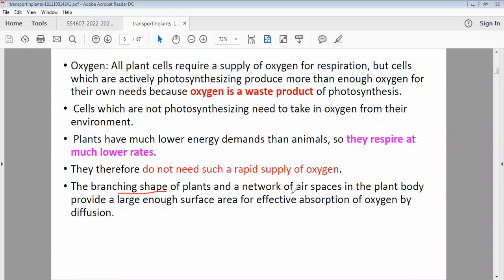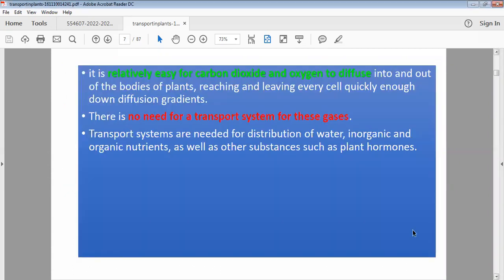The branching shape of plants and a network of air spaces provide a large enough surface area for the effective absorption of oxygen or the other gases required by the plant, like carbon dioxide. So it's relatively easy for carbon dioxide and oxygen to diffuse into and out of the bodies of the plant. You only operate on the principle of gradient, and the process you follow is called diffusion. No energy is required, it's a passive transport. So there's no need for a transport system for these gases. But for which thing do you need transport? You need transport for the distribution of plants.